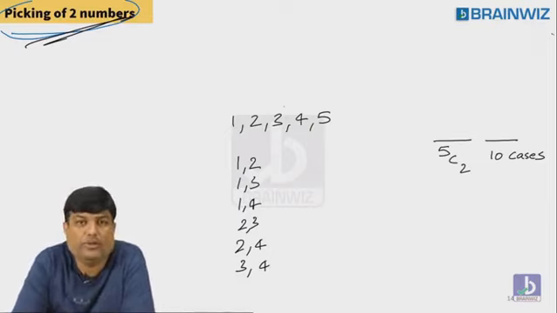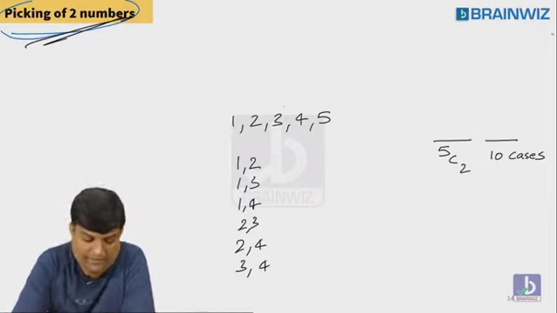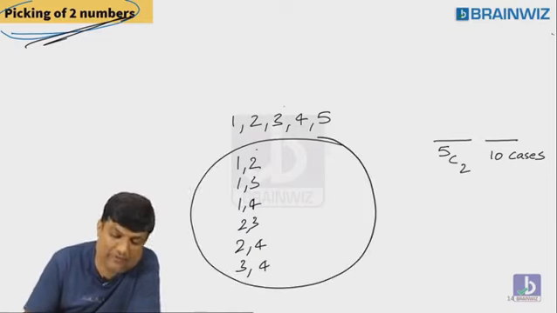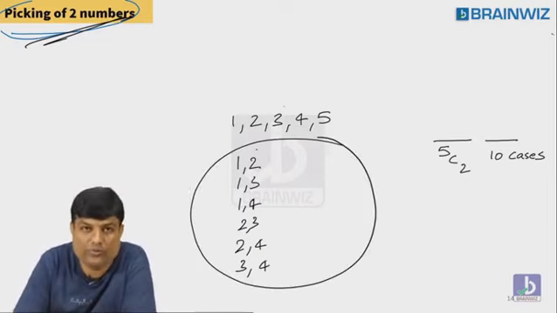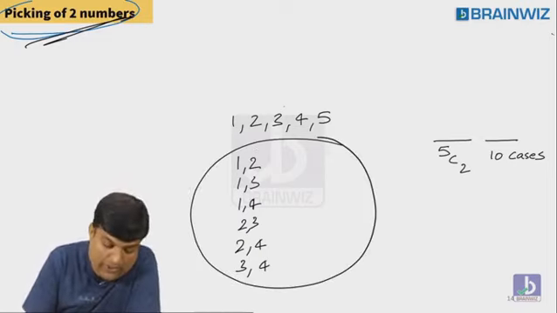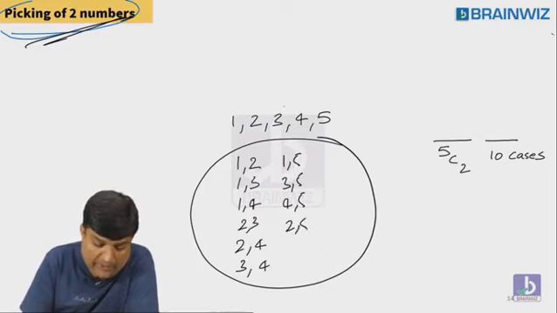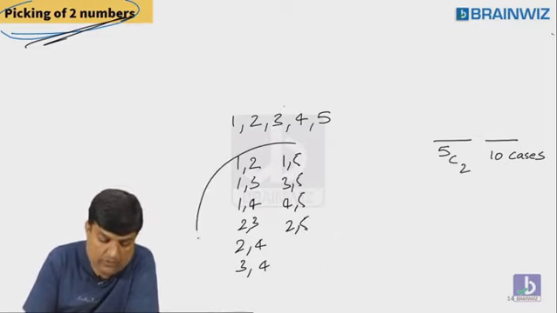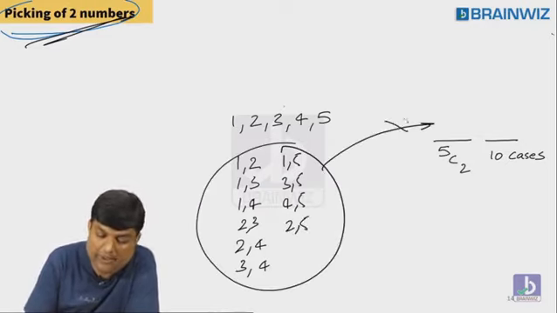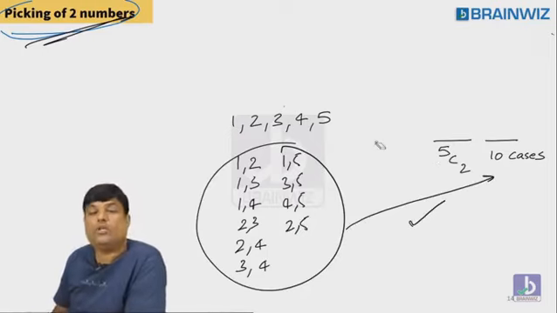You know what's the value of 5C2? 10. I will write down now all the cases and show you. Listen, everybody. 1, 2, 1, 3, 1, 5, 2, 3, 3, 5, 3, 4, 4, 5, 3, 5, 2, 5. All these cases are there. Who is this? Numerator? No. Denominator? Yes. Total these things.